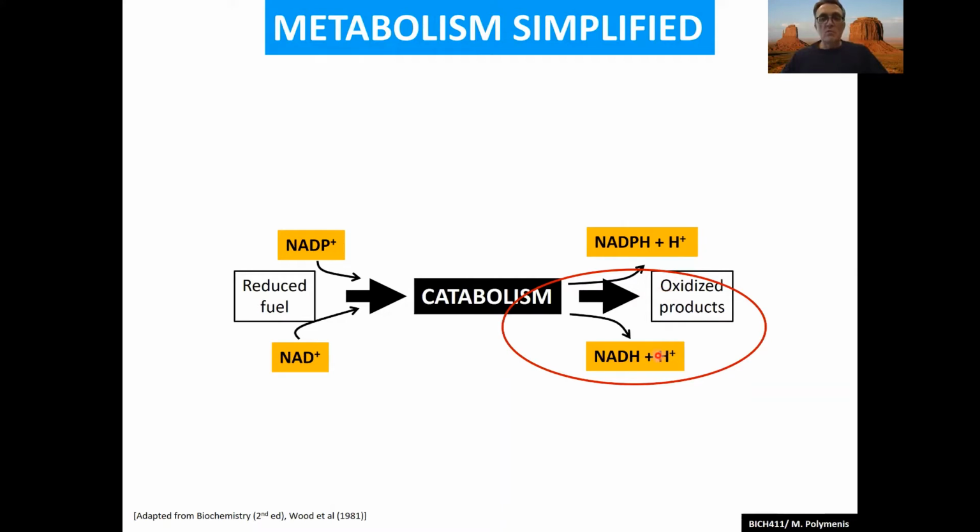Something's going to get reduced. Of course, that something will be NAD+. So all these electrons will become NADH. So right here, you see a major product of the TCA cycle is actually NADH. So this is where the TCA cycle fits into our general scheme.